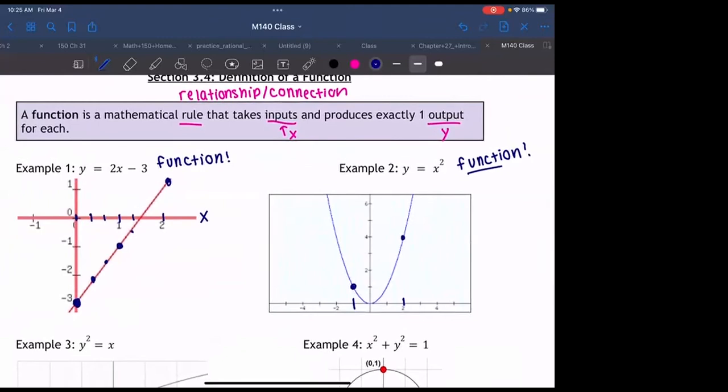Usually these things are called polynomials, where we have an output and then our inputs, like x squared plus 2x plus 5 or something like that. All these are going to be functions because we just have a line that doesn't double back on itself.